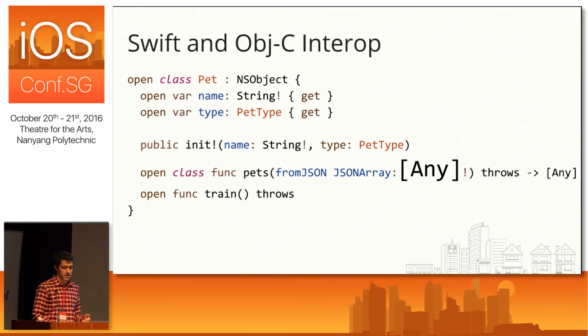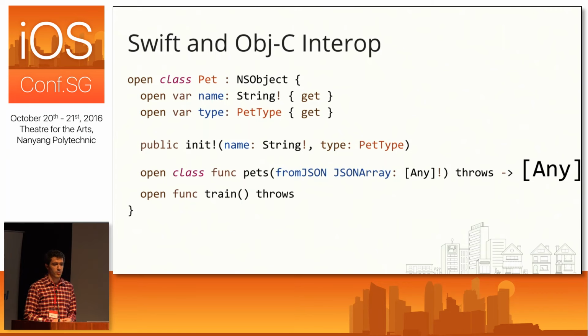And then we have our collections. So this JSON array, I know it's going to be an array of dictionaries where each dictionary represents some information about a pet. But again, we haven't given Swift that information, so the best it can do is say it's an array of something. And then same for the return value here. We know it's going to return an array of pets based on the method name, but we haven't given Swift that information yet.